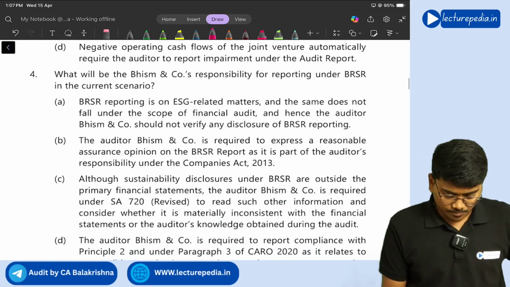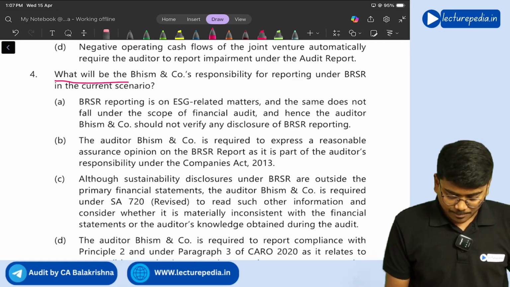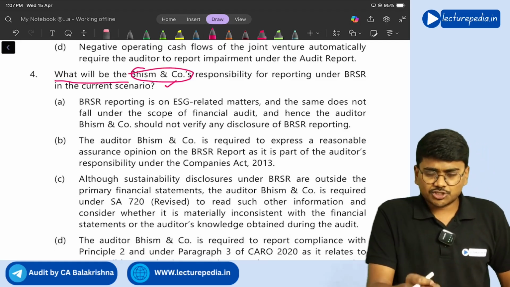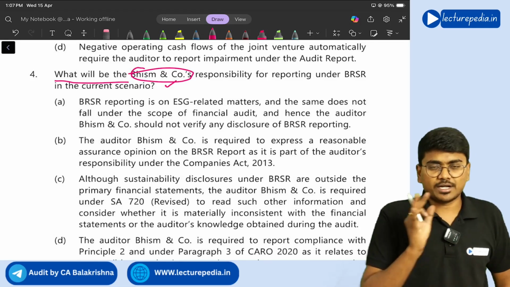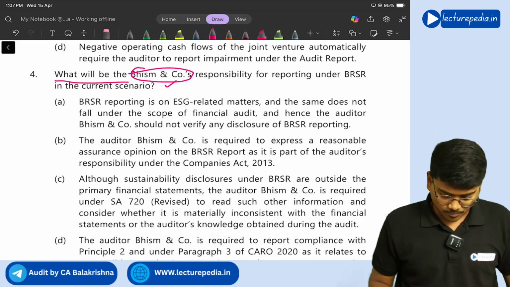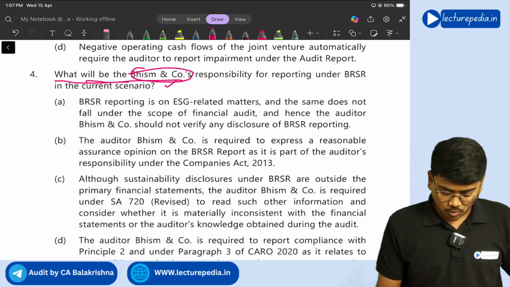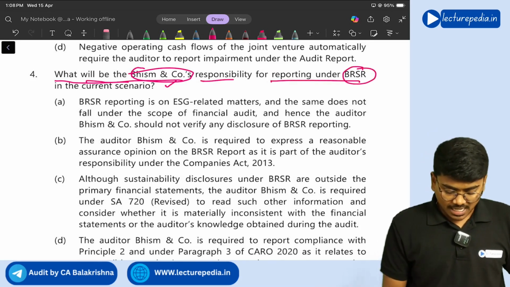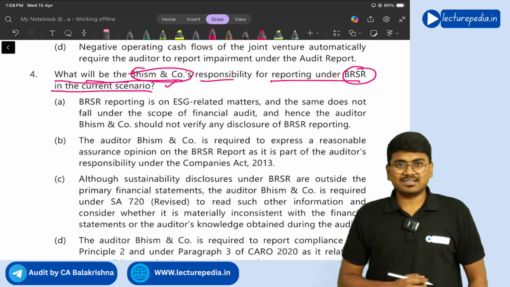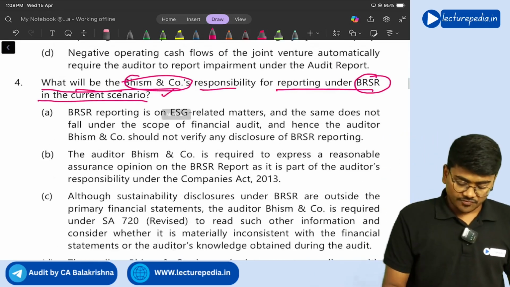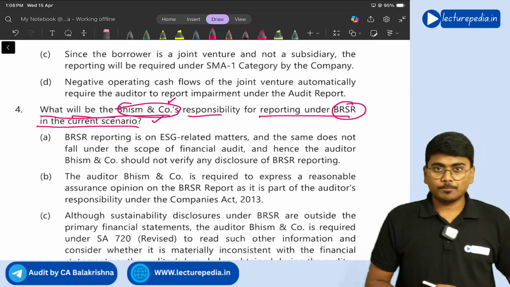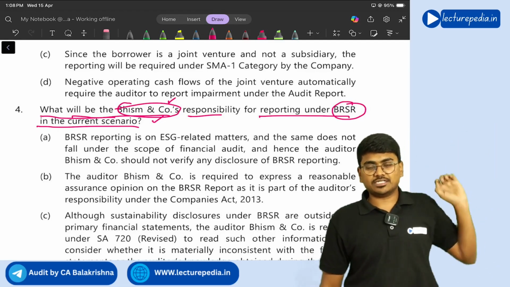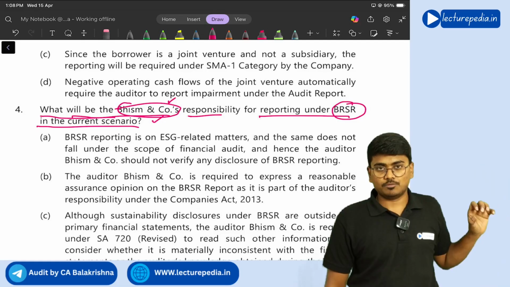Next, fourth MCQ. What will be the Bhishma and Co.'s responsibility? Basically, Bhishma and Co. is the chartered accountancy firm which has been appointed as auditor in the case scenario. So, what will be Bhishma and Co.'s responsibility for reporting under BRSR in the current scenario? Bhishma and Co. has been appointed as financial statements auditor in the case scenario.